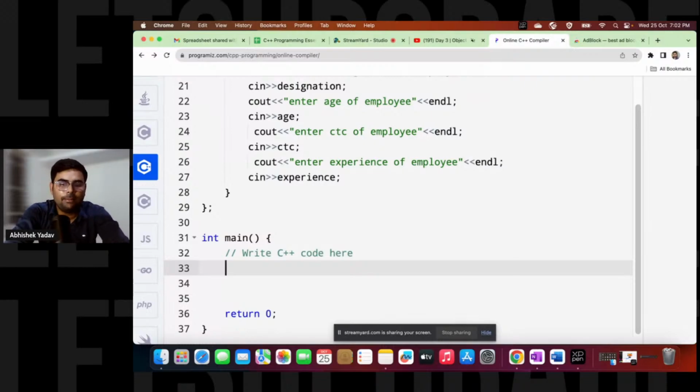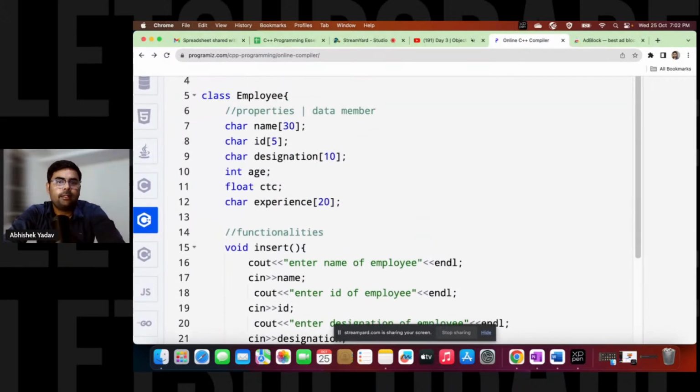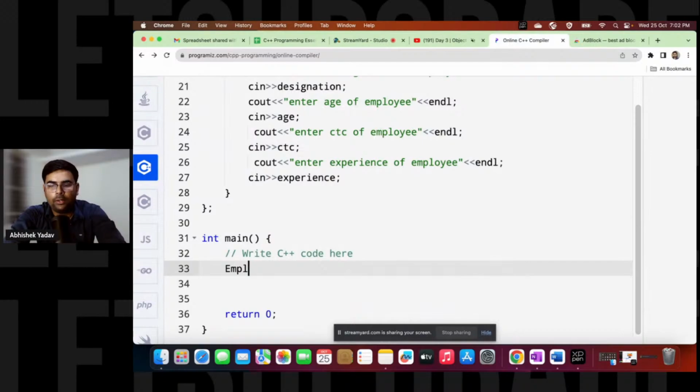The first is the name of the class, which is Employee. After that, the identifier, that is your reference variable name, E1. Let's assume the first employee is E1. So I have created an employee E1 here.